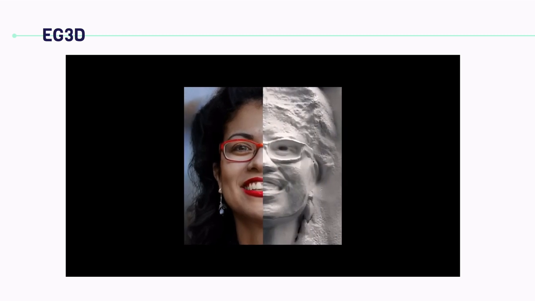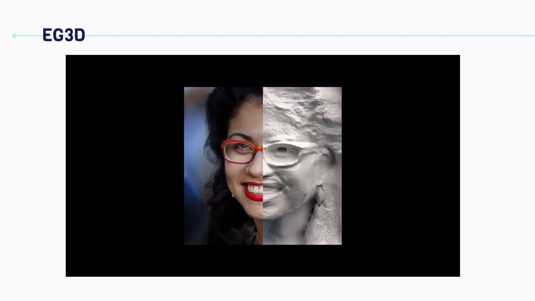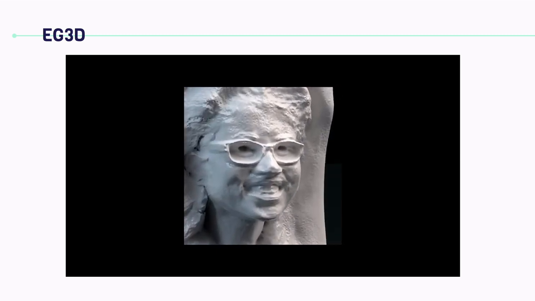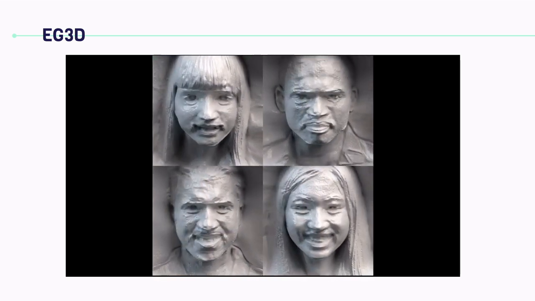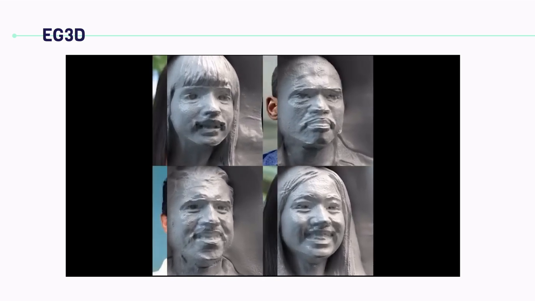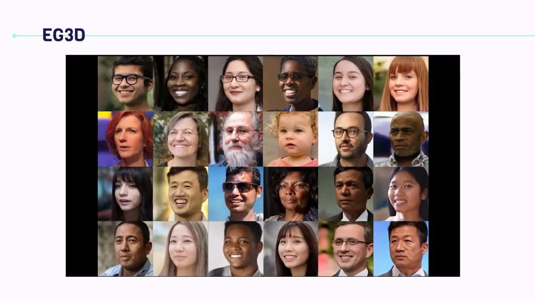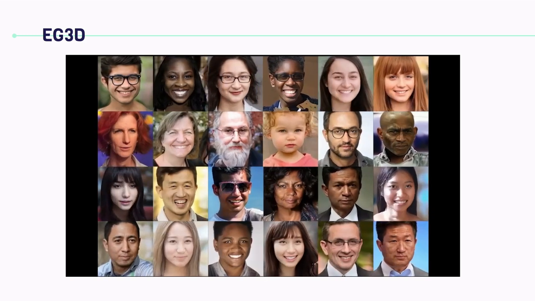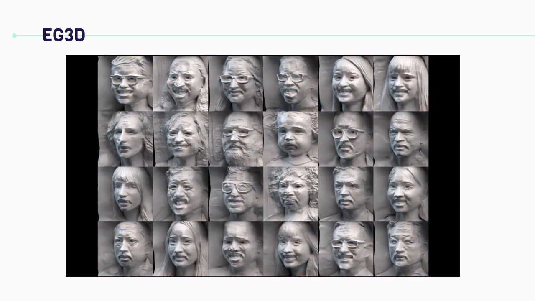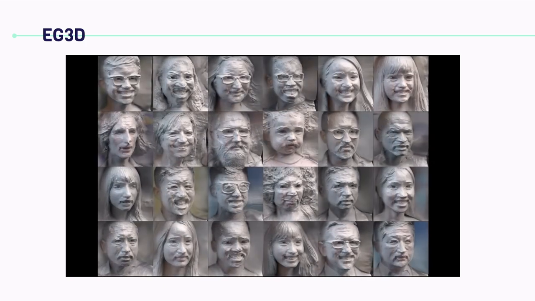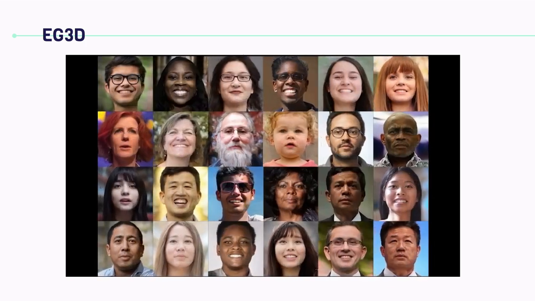EG3D, introduced by NVIDIA researchers in 2022, represents a significant advancement in 3D-aware image synthesis. It combines efficient neural rendering with geometric control to generate highly photorealistic faces with precise 3D consistency. This architecture innovates by incorporating 3D geometry into the generation process, allowing for multi-view consistent image synthesis and enhanced control over facial features or poses.